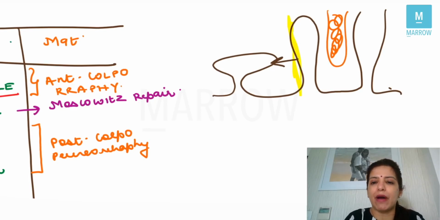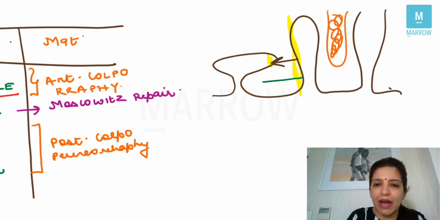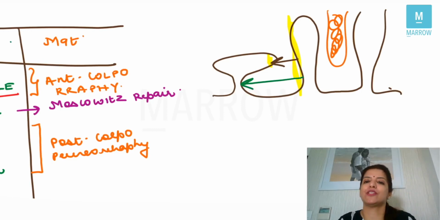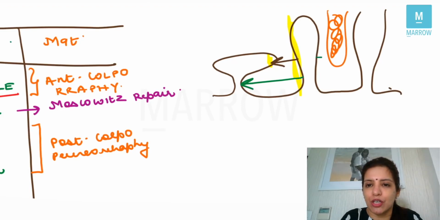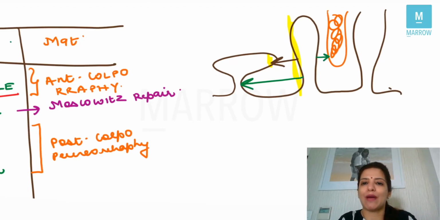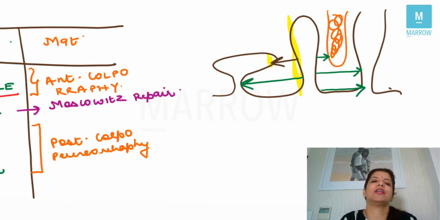So if upper part of the anterior wall is prolapsing, it is related to the bladder and it is called as cystocele. And if lower part of the anterior wall is prolapsing, it is related to urethra, so it will be called as urethrocoele. In the posterior wall, if upper one-third is prolapsing, it is related to the pouch of Douglas, which has got the intestine, so it is called as enterocoele. Middle one-third is prolapsing, it is related to rectum, so it will be called as rectocoele. And if lower one-third is prolapsing, it is related to perineum and that will be called as laxed perineum, right?